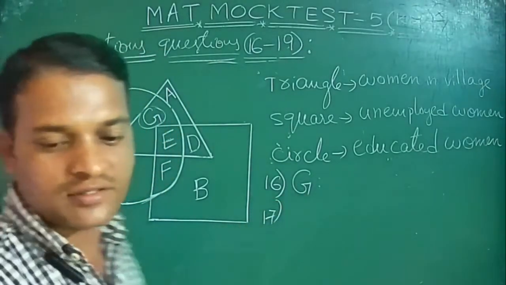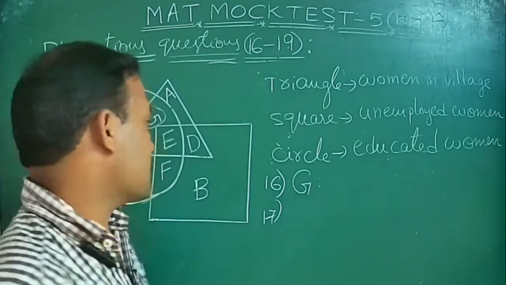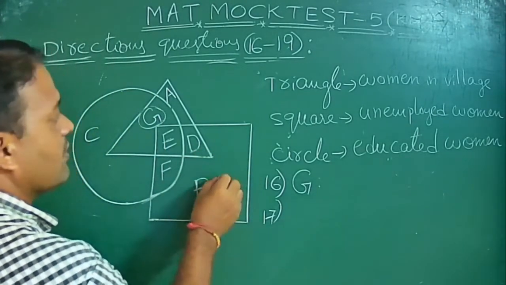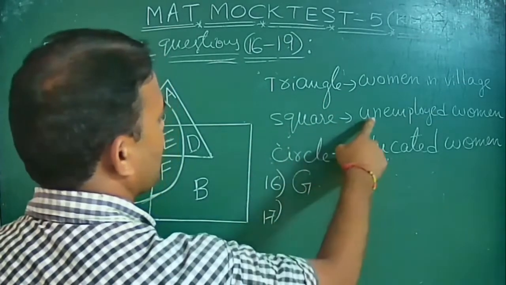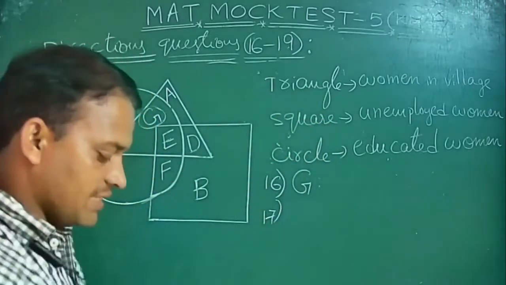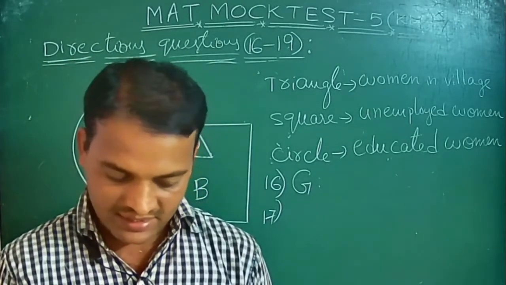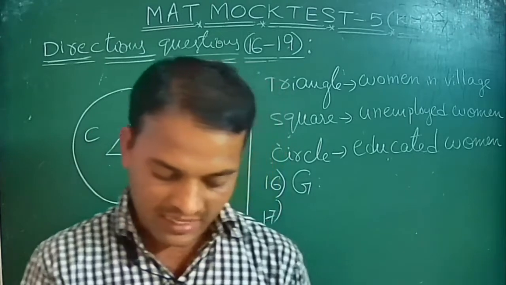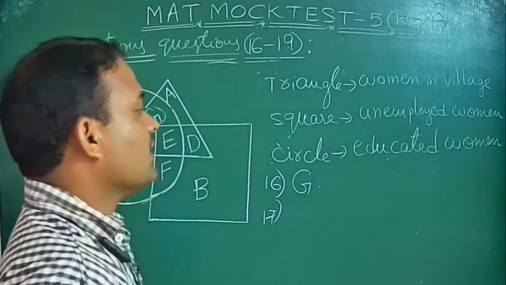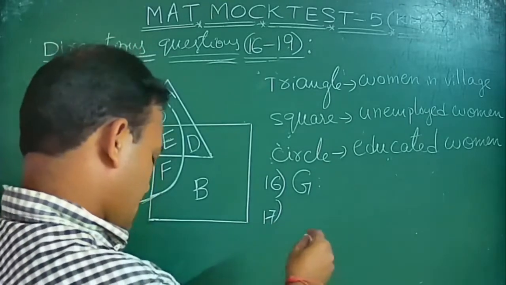Okay, next, the 17th one is: what does letter D represent? This D represents the square and triangle intersection part. The square is unemployed woman and the triangle is woman in a village. Option A is uneducated woman in a village, no. Option B is unemployed woman in a village who are not educated, yes. Remaining, these two intersection means that is nothing but option 2.